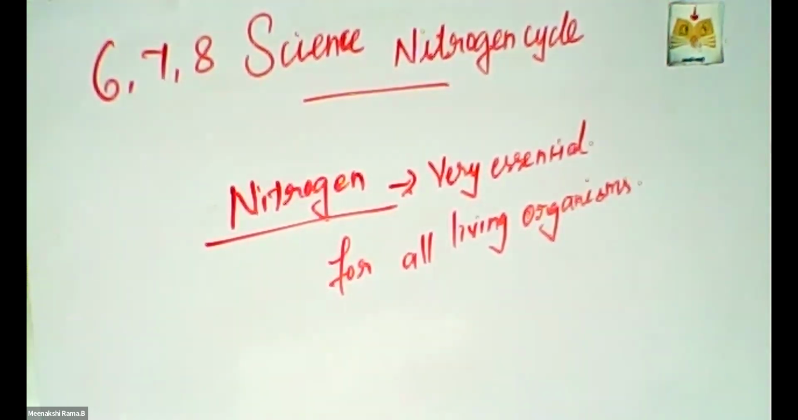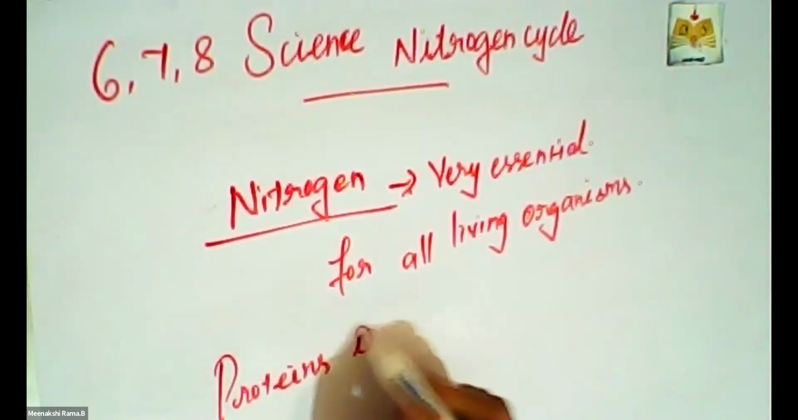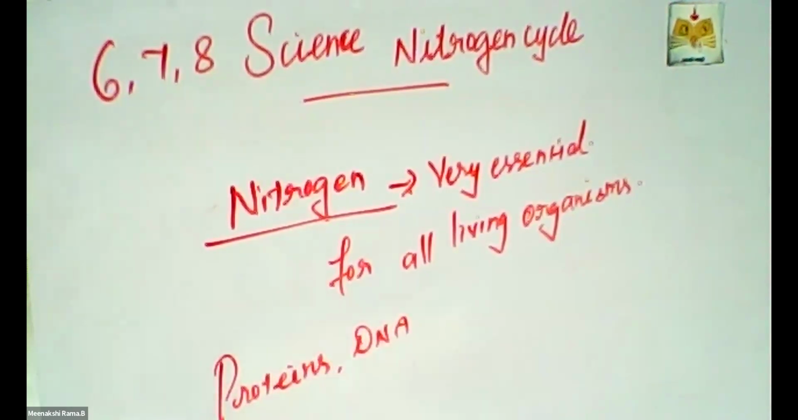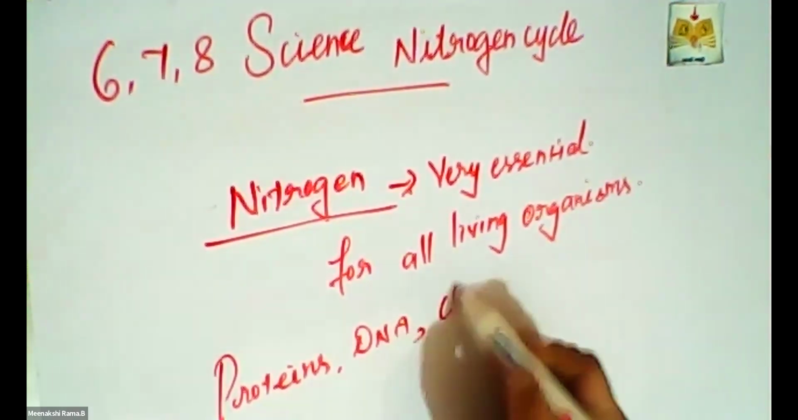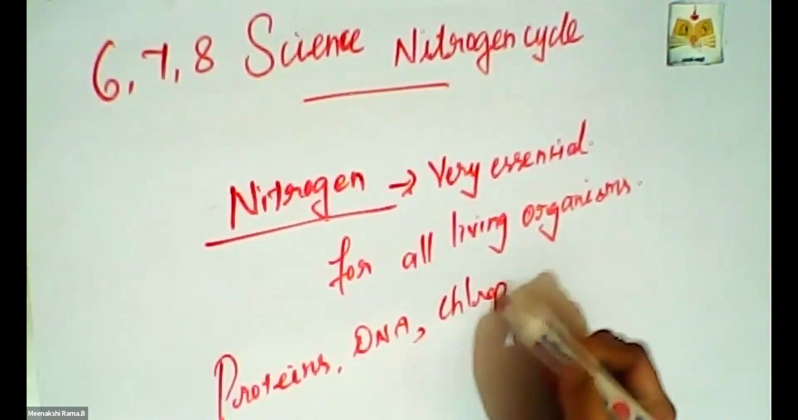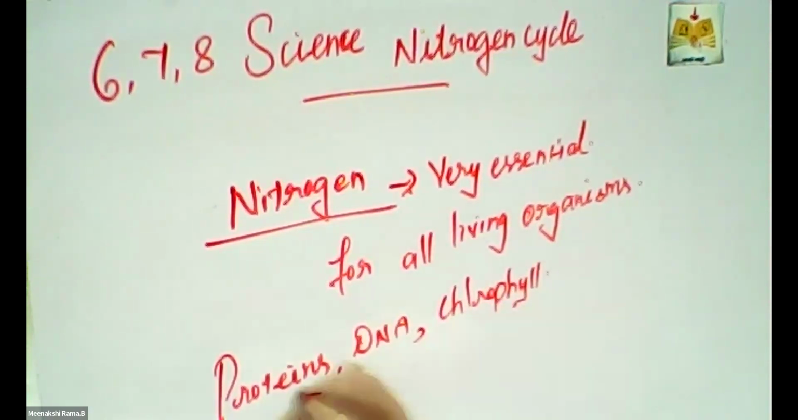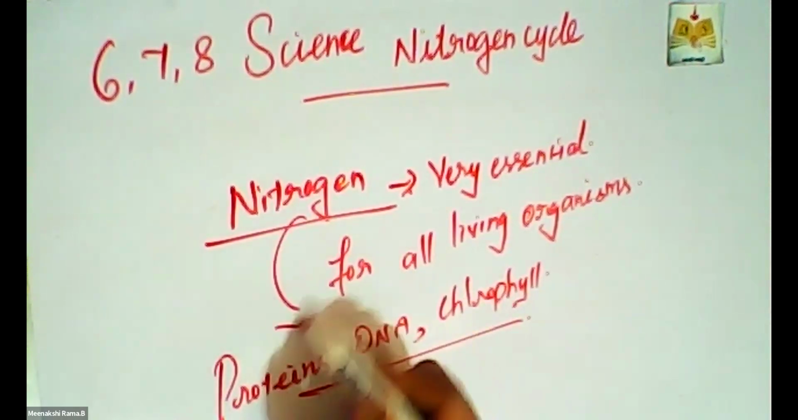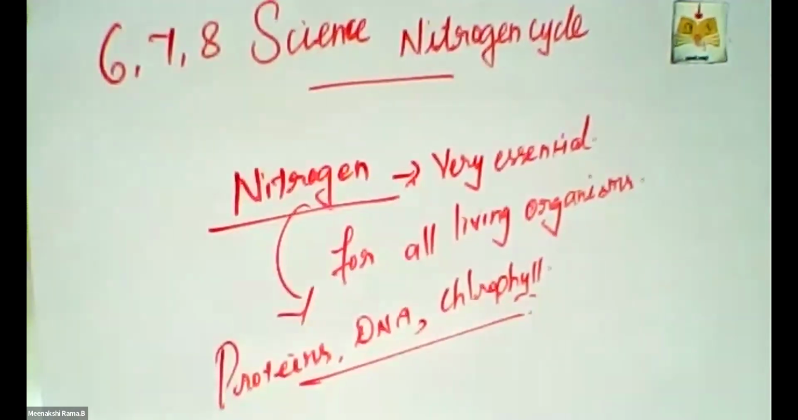It is the essential component for proteins and then DNA and then chlorophyll. So, nitrogen is the essential component for all these proteins.